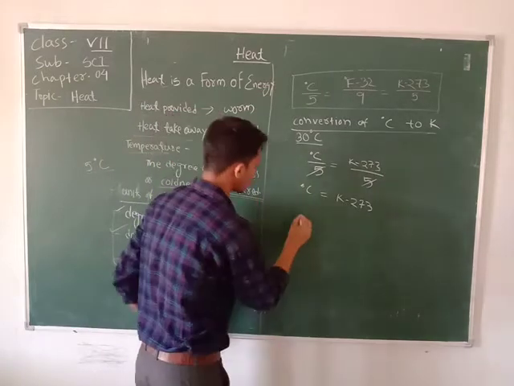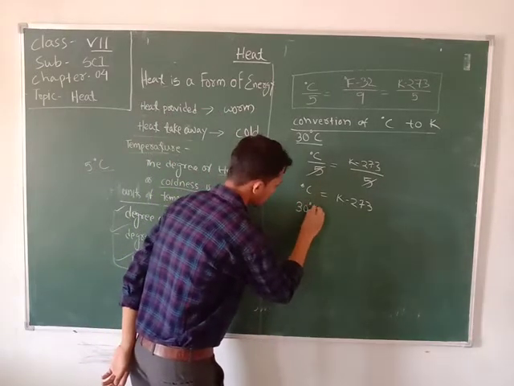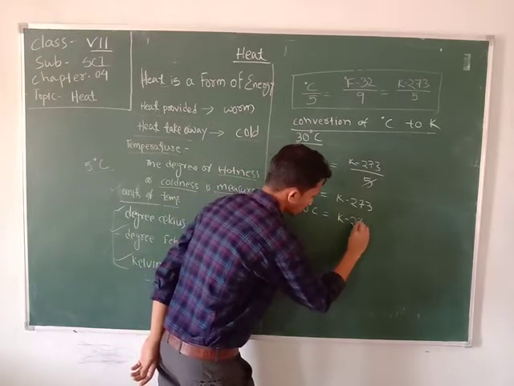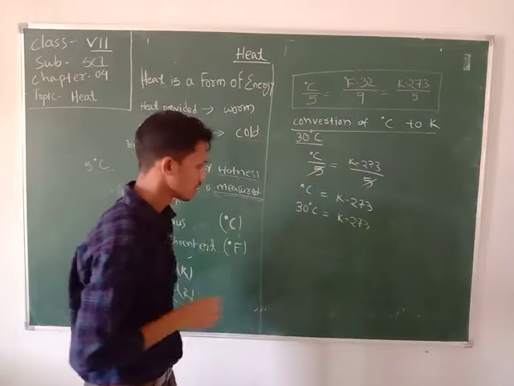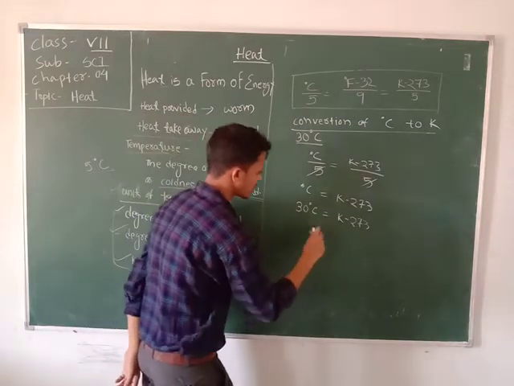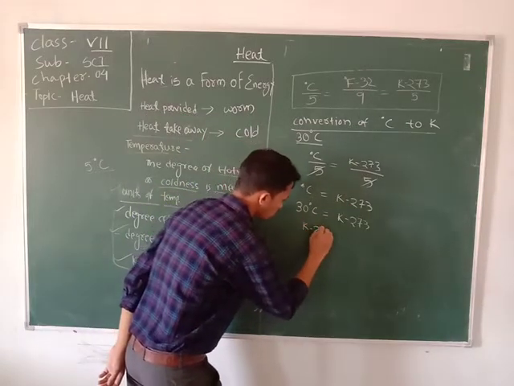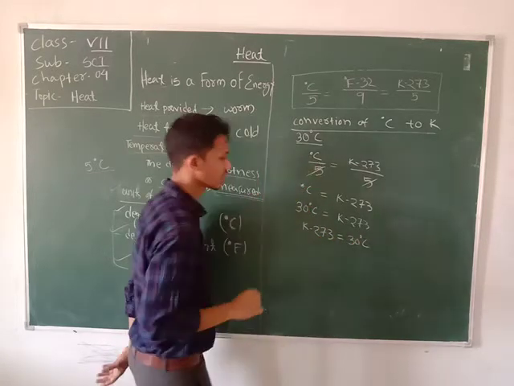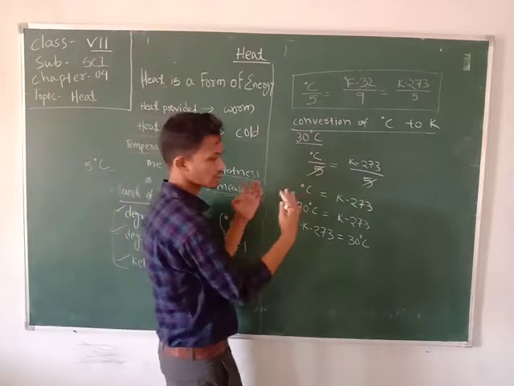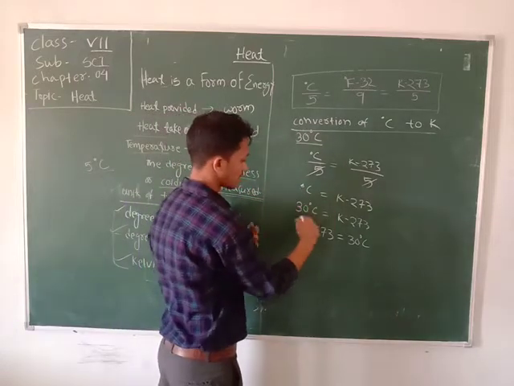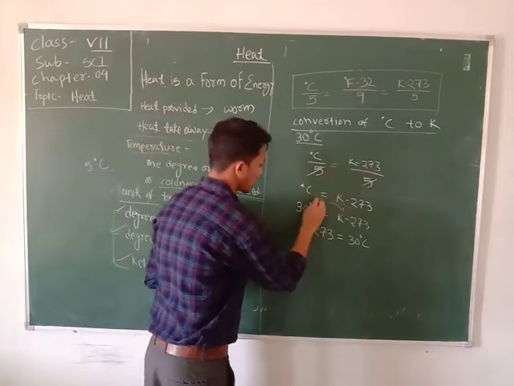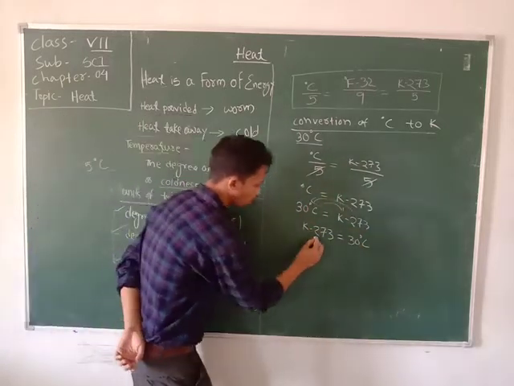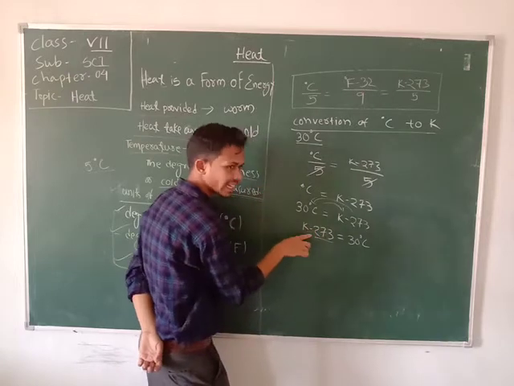Degree Celsius, that is 30 degrees Celsius, equal to K minus 273. Or K minus 273 equal to 30 degrees. I can take it to the right side or to the left side. Here minus 273 is on the negative side.